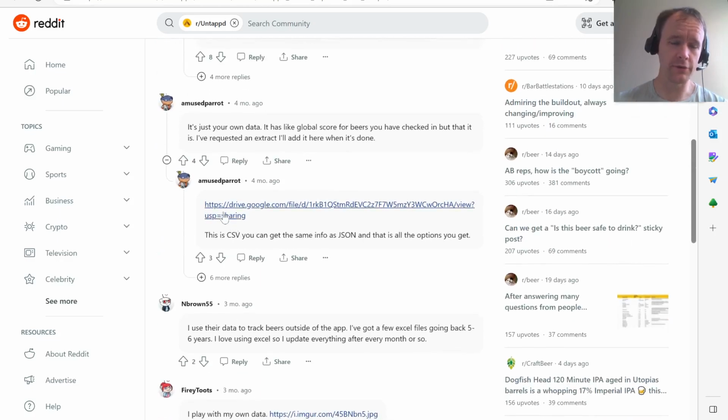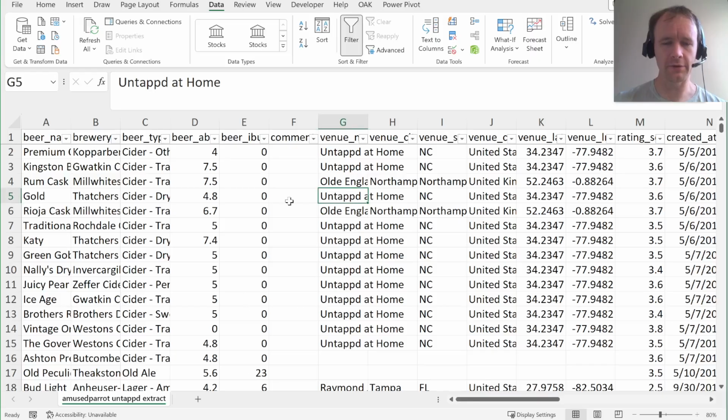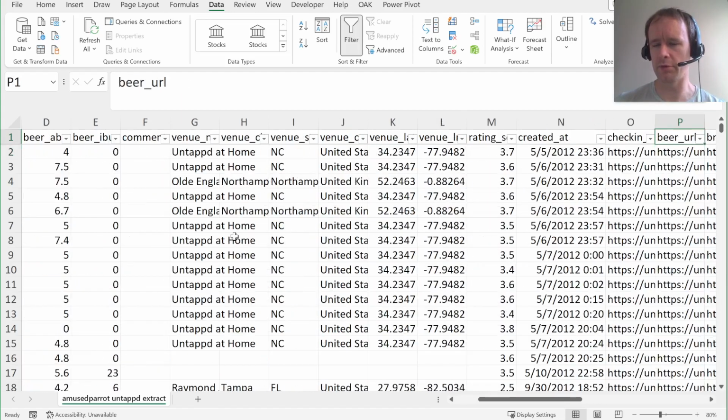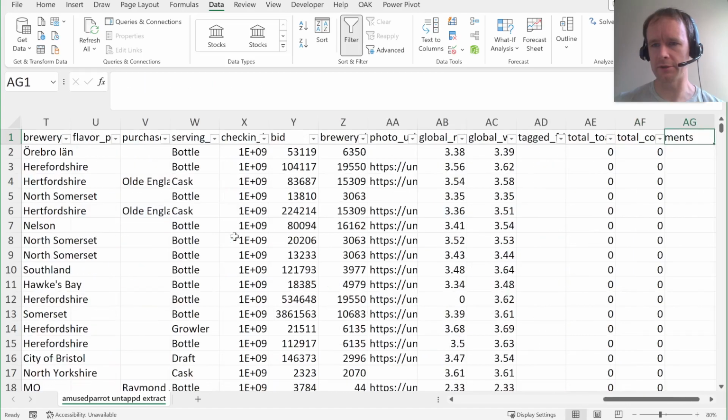And some kind user had offered a download of their full data set, and so you can come and see this person had like 2,700 reviews, and for each one you can see the beer, the brewery, the beer type. I guess this is the percent of alcohol. I don't know what beer IBU is. Comment, venue name, venue city, venue state, the rating they gave the beer, when the review was created, and a whole bunch of other stuff over here, the brewery location, etc.